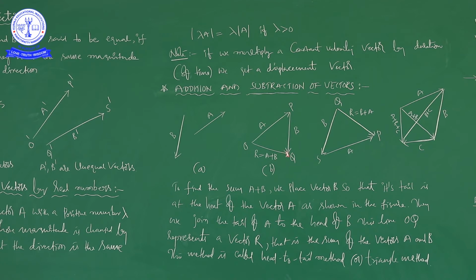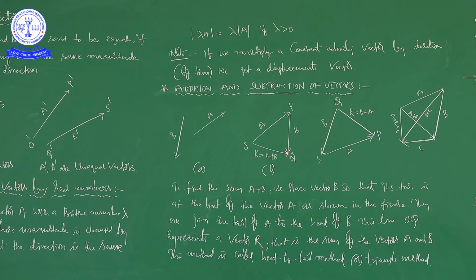As I told you already how to join: we join the tail of A to the head of B, and this line OQ represents a vector.